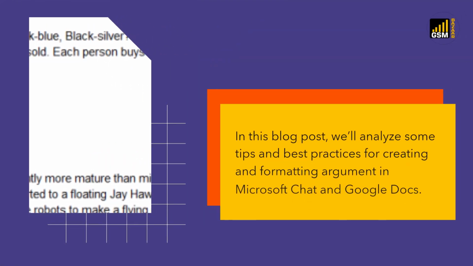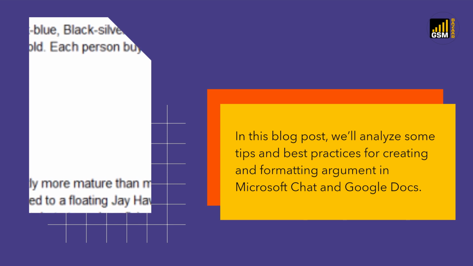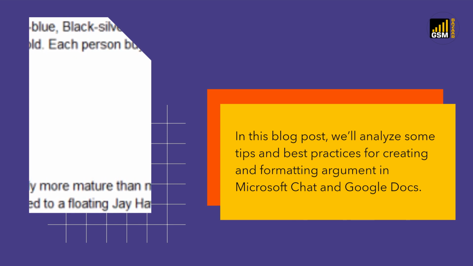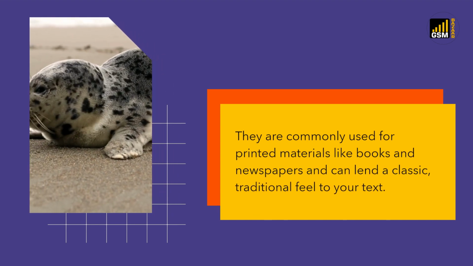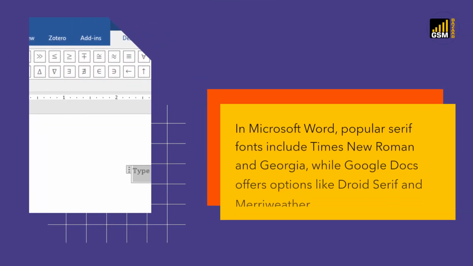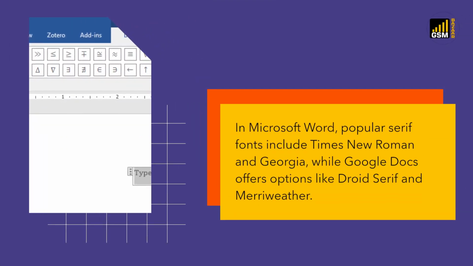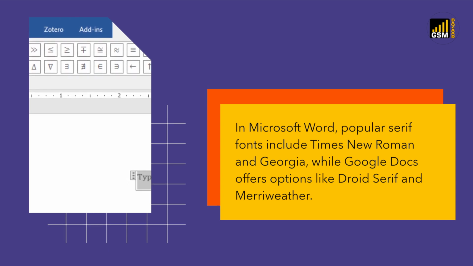In this blog post, we'll analyze some tips and best practices for creating and formatting text in Microsoft Word and Google Docs. Serif fonts are commonly used for printed materials like books and newspapers and can lend a classic, traditional feel to your text. In Microsoft Word, popular serif fonts include Times New Roman and Georgia, while Google Docs offers options like Droid Serif and Merriweather.